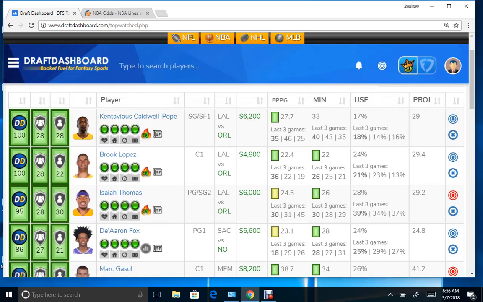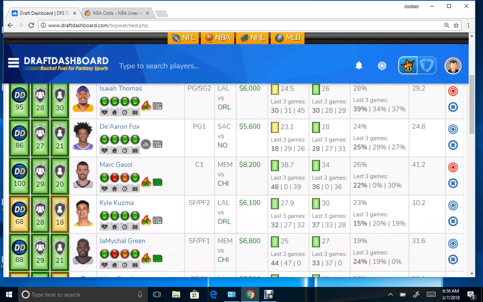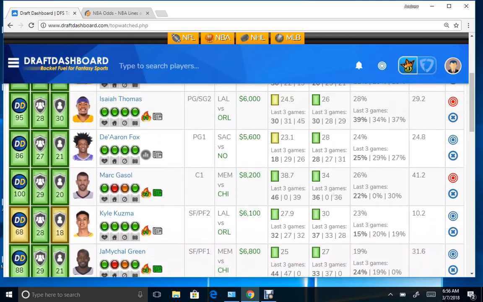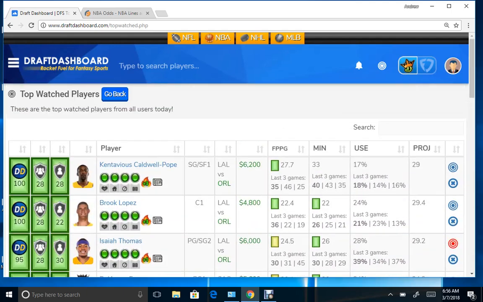You want to check back on this later, but Caldwell Pope, followed by Lopez. So the Lakers are the most watched and most likely the most played team out there today, along with Kuzma, Fox, Gasol. These players are going to be played with higher ownership than other players. Just want to let you know that as well.